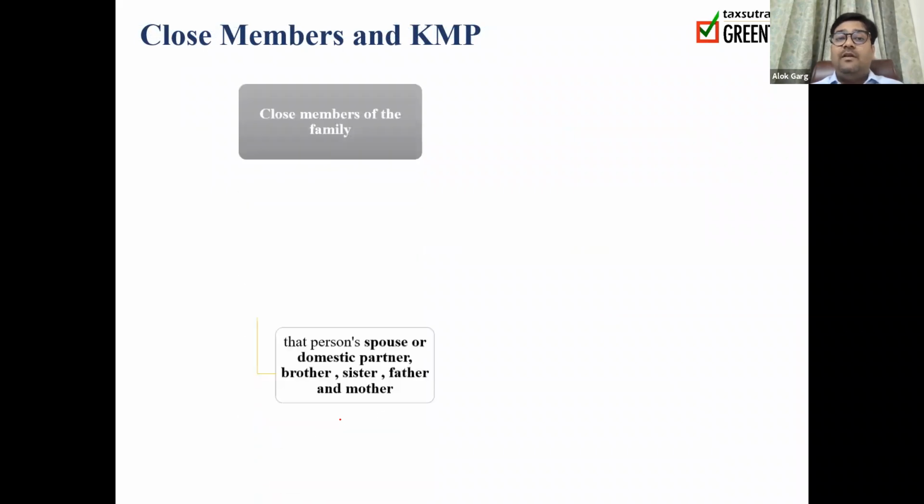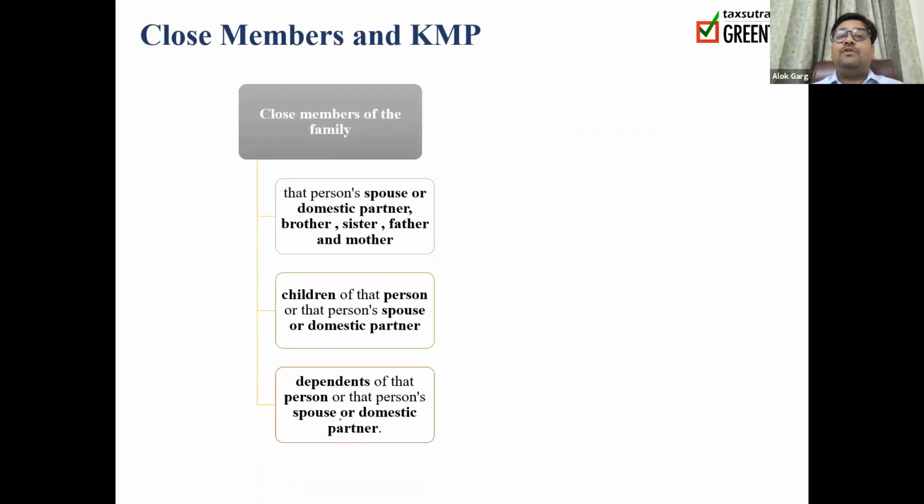Now we have to discuss what is meant by relative, or what is meant by close member of the family. So close member of the family means father, mother, brother, sister, then son and daughter, children. So father, mother, spouse, husband, wife, brother, sister, children, these are considered as a close member of the family. Apart from that, the domestic partner is also considered as a close member of the family or relative from the perspective of related party.